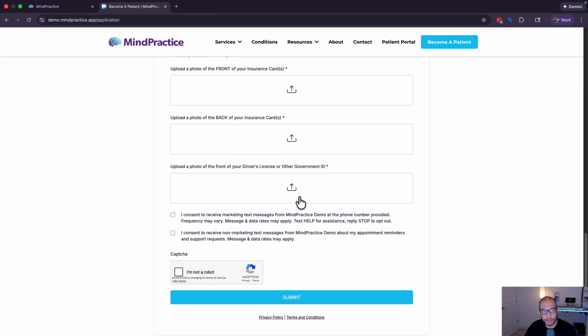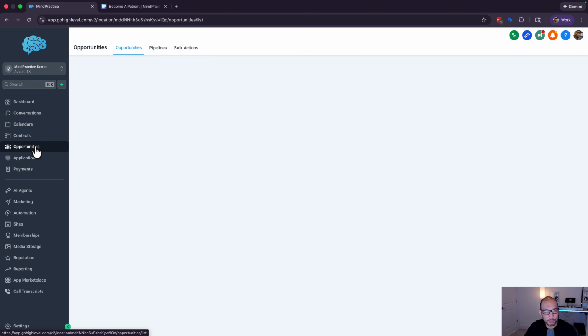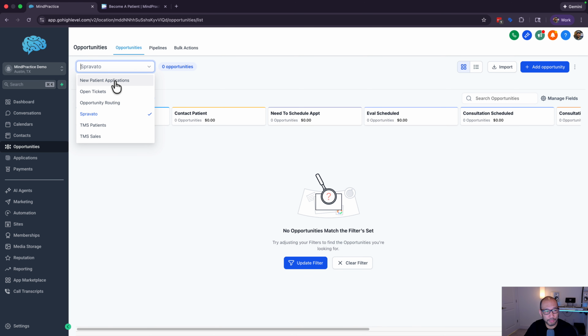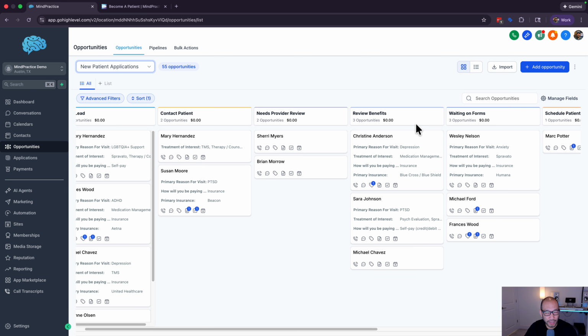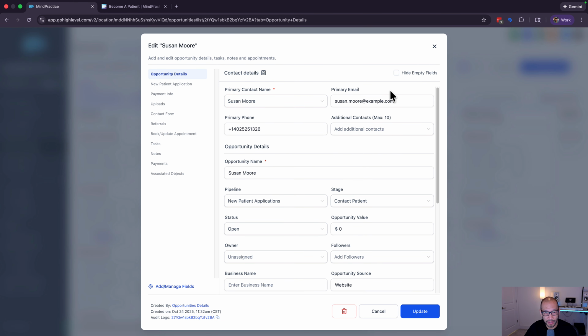After the application gets submitted, it gets put into a pipeline. This is your standard traditional sales pipeline. Again, this can be customized for you, how you want this to work. This is just a starting point. Any application that just gets completed goes into this new lead stage. You're able to follow along your process or your workflow in your office on here. So let's open up Susan Moore. These are all fake names, so there's no worry about HIPAA or PHI.